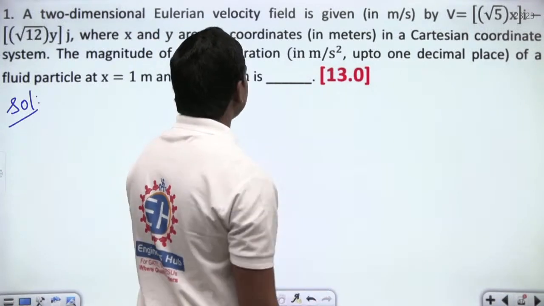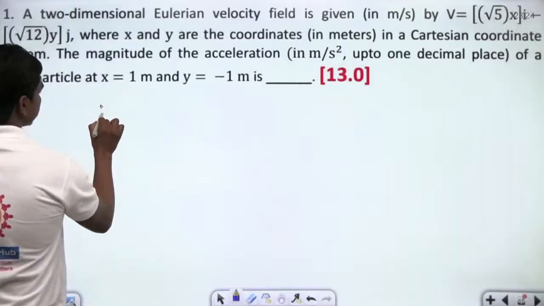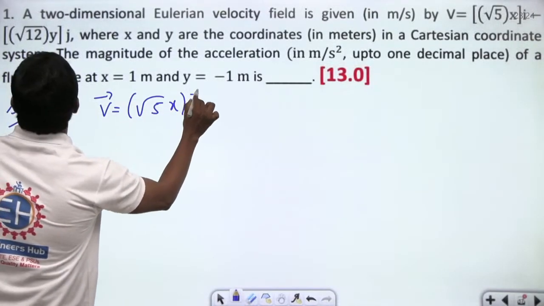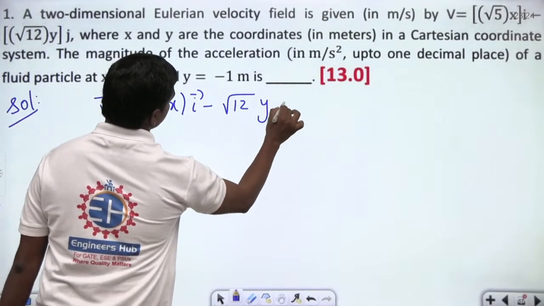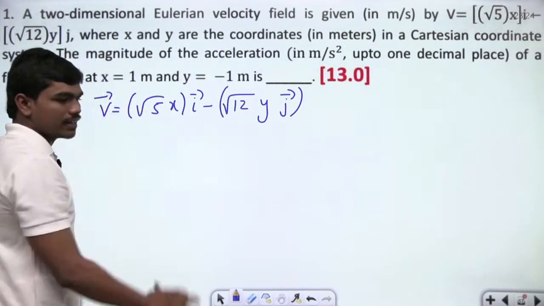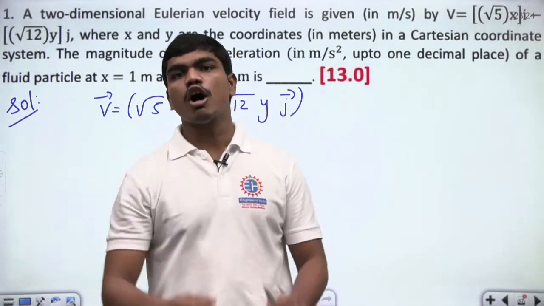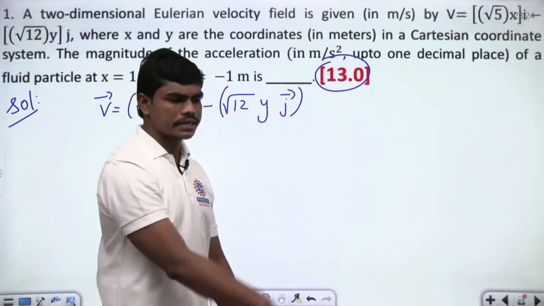A two-dimensional Eulerian velocity field is given by V bar is equal to square root of 5 times x i bar minus root 12 y j bar. So this is the velocity field that we have here. If this is the velocity field, then they are asking you for the magnitude of acceleration in this case, correct? So the answer is 13, but of course let's see how it's 13 actually.